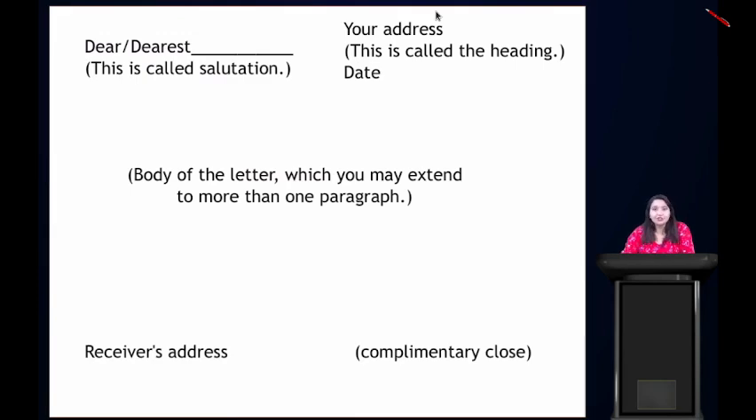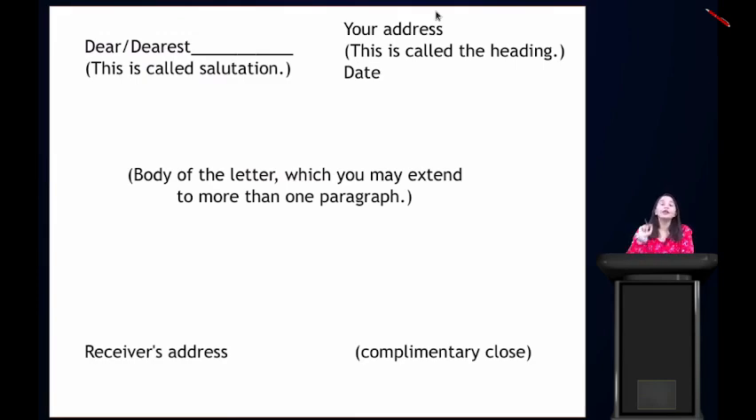The things you should keep in your mind are where you should write the salutation, your address, the receiver's address, then the date, the body of the letter and the complimentary clause. Do not mix them up, with the salutation here and your address here. The place should be clear. So just keep in your mind and always remember while writing the letter.